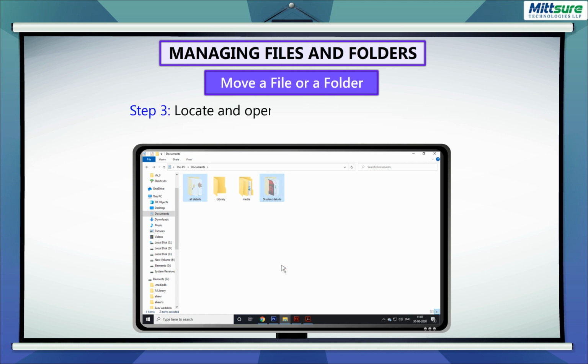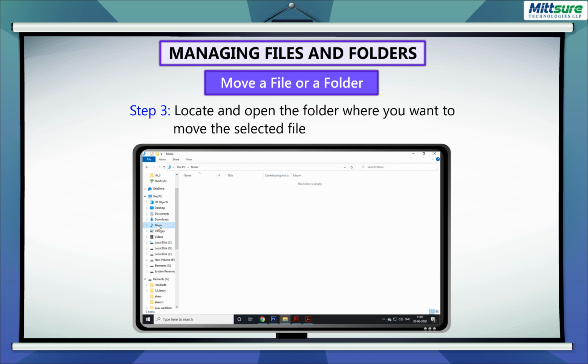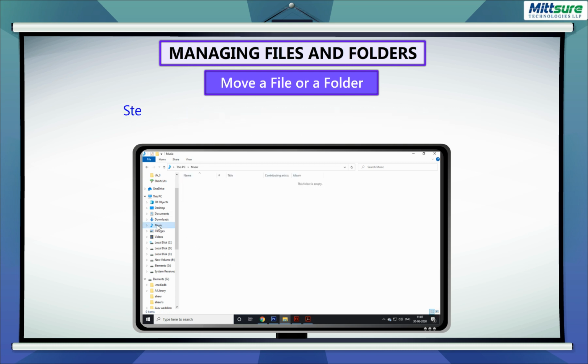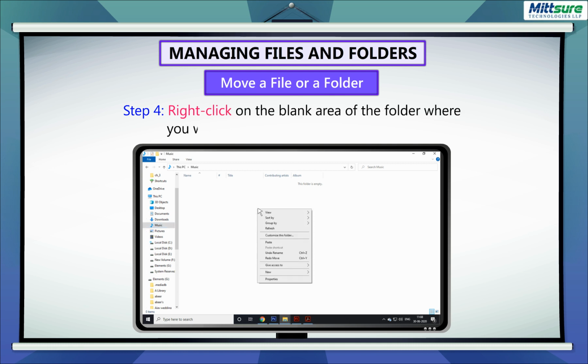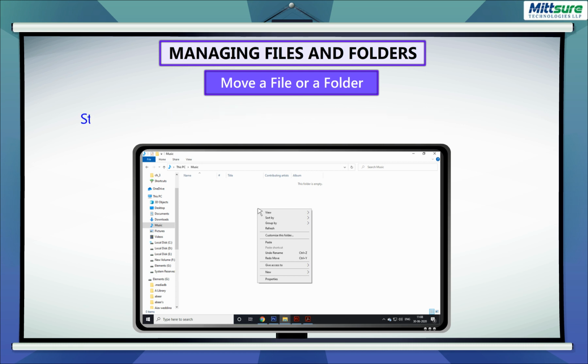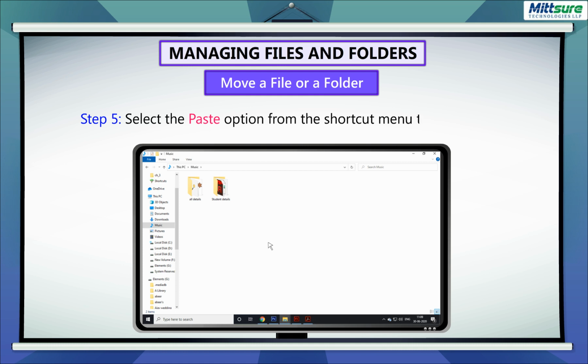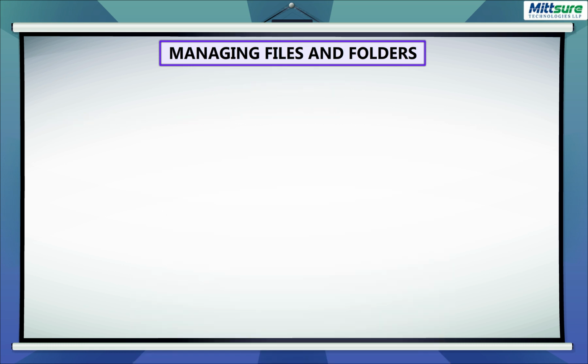Step 3. Locate and open the folder where you want to move the selected file or folder. Step 4. Right-click on the blank area of the folder where you want to move the selected file or folder. Step 5. Select the Paste option from the shortcut menu that appears.